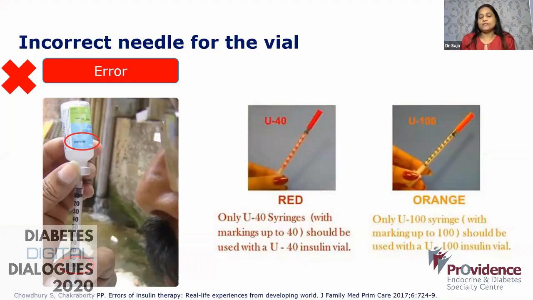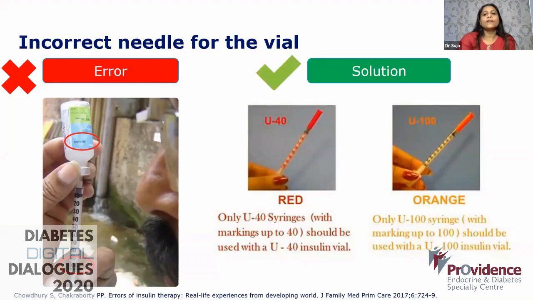I personally feel that these two colors are very similar in appearance, and it may be difficult for patients at times to differentiate between these. So what happens when you take with a U100 syringe, if you fill from a U40 vial, is that actually you are taking 2.5 times less dosage. So that correction should be done if at all this is happening.